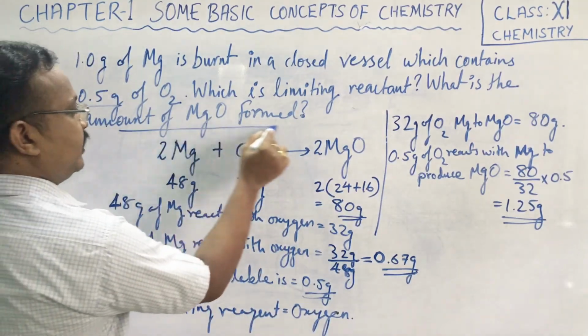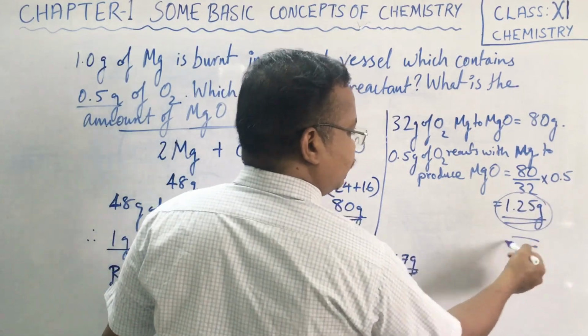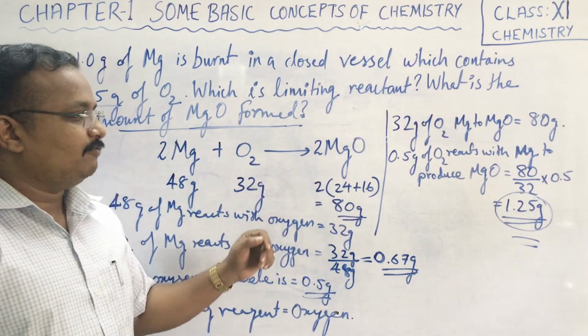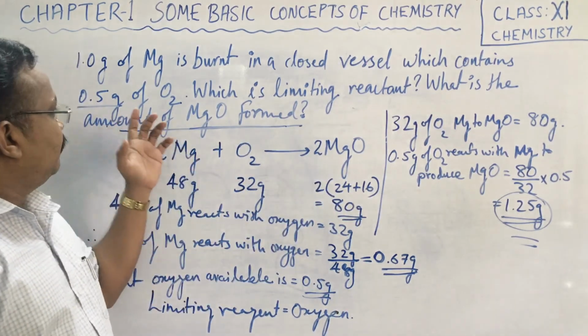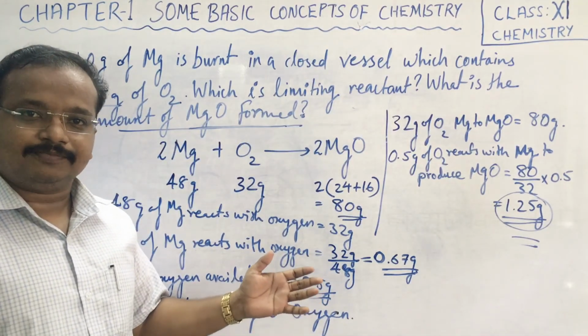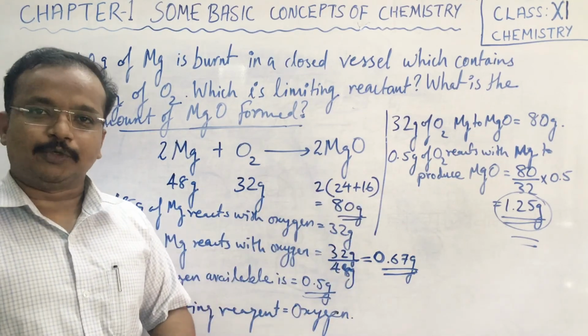So children, the second question's answer we have also got. The amount of MgO produced is 1.25 gram only. Right? That is the way in which we can find out the amount of MgO produced when 0.5 gram of O2 reacts. It can be any amount, and depending upon that we can find out how much is produced.